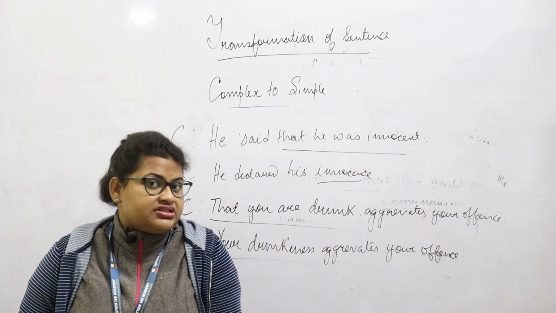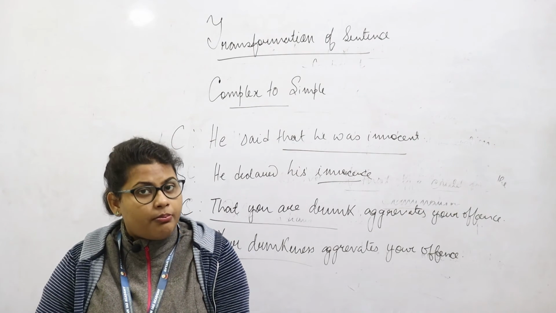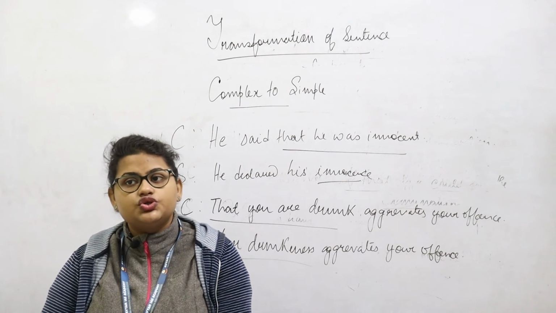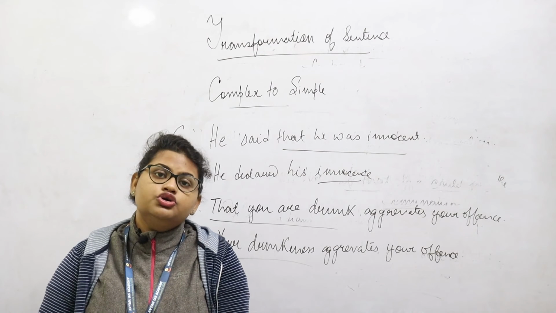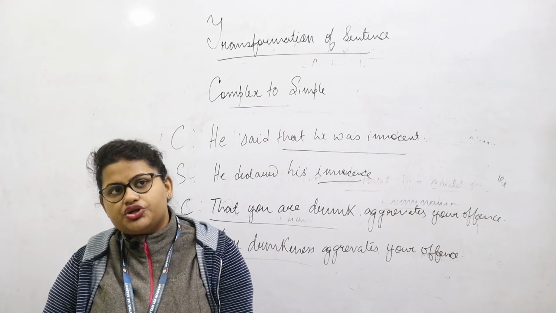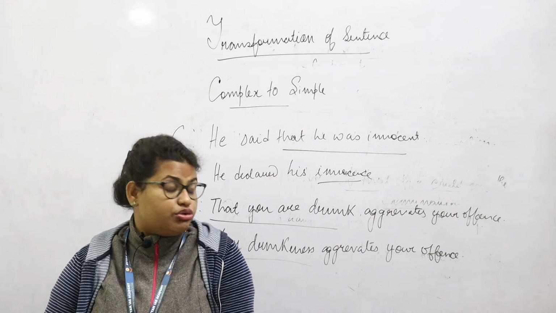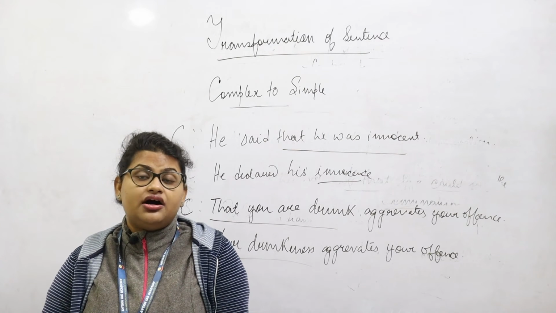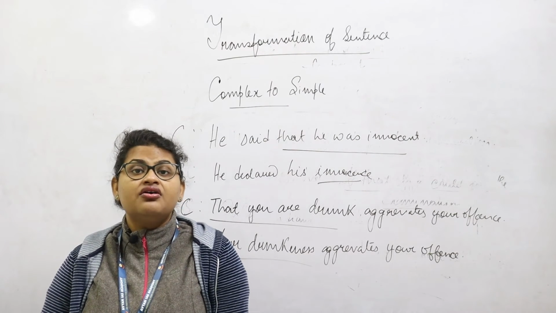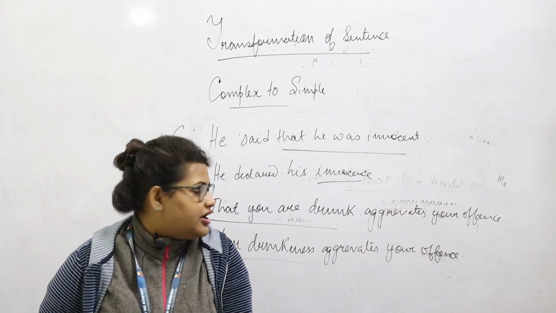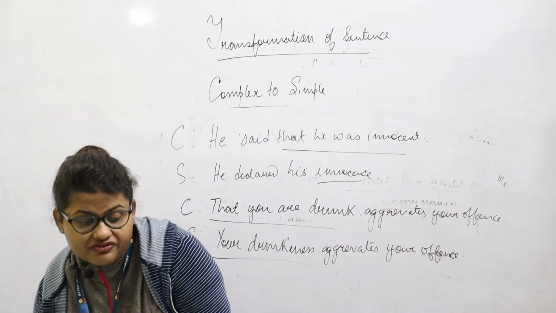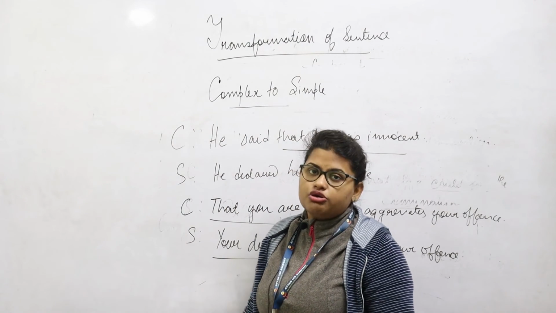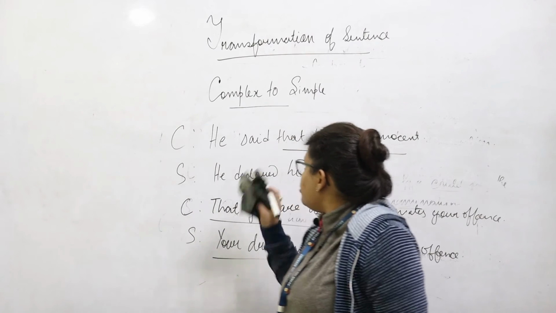So that is a difference that a complex sentence has with a compound sentence. A compound sentence is usually just joined with a coordinating conjunction like and, yet, but, all these. But in a complex sentence, what happens is we are using an entire clause to substitute one word. So we have a dependent clause which depends on the principal clause.